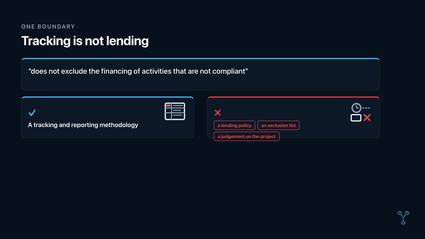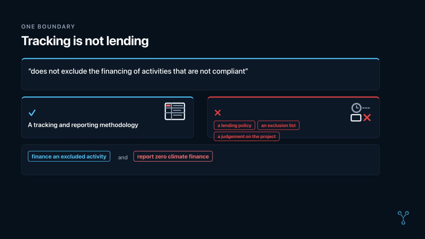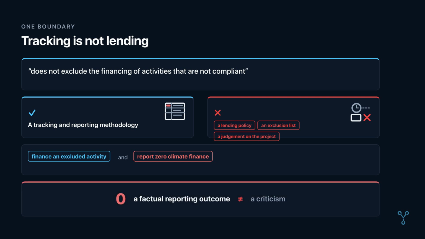A bank may finance an excluded activity for entirely sound reasons. It simply does not report that finance as climate mitigation finance. A 0 in the climate column is a factual reporting outcome. It is not a criticism of the project. Stating this clearly to a client who is disappointed by the number is part of the job.